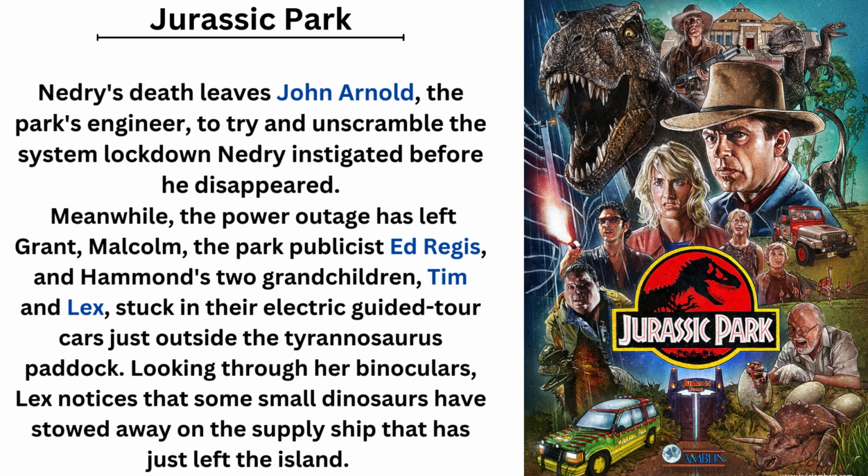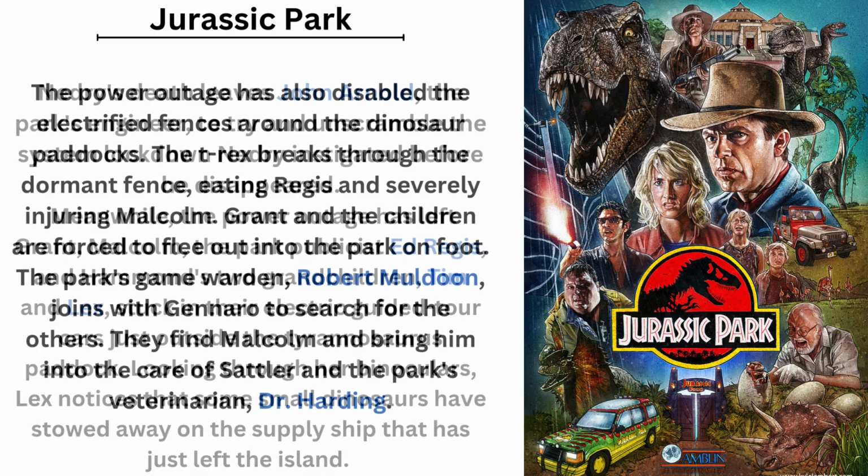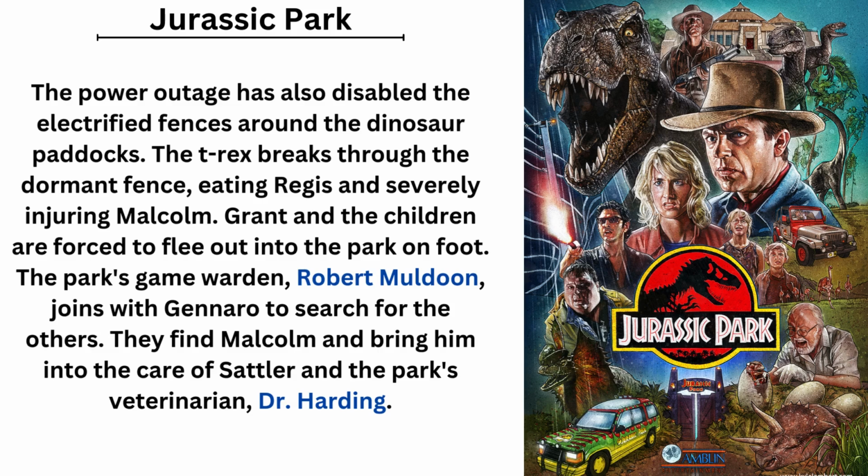stuck in their electric-guided tour cars just outside the Tyrannosaurus paddock. Looking through her binoculars, Lex notices that some small dinosaurs have stowed away on the supply ship that has just left the island. The power outage has also disabled the electrified fences around the dinosaur paddocks. The T-Rex breaks through the dormant fence, eating Regis and severely injuring Malcolm. Grant and the children are forced to flee out into the park on foot.